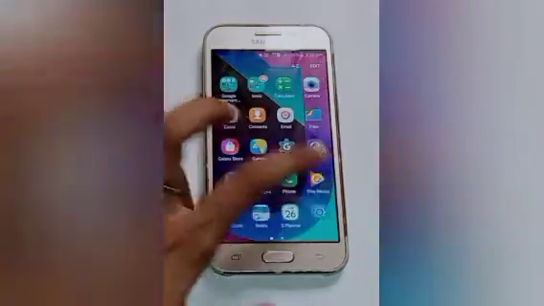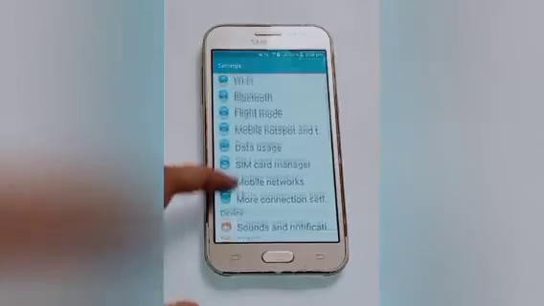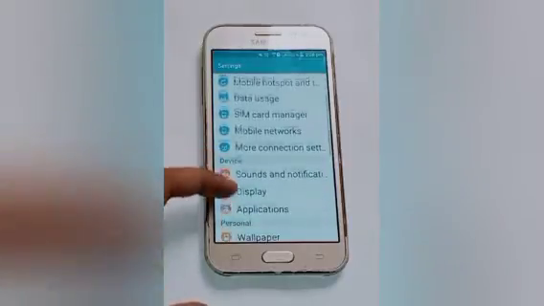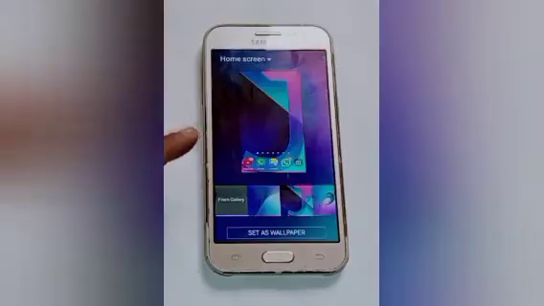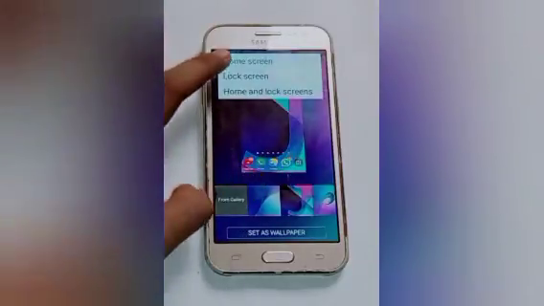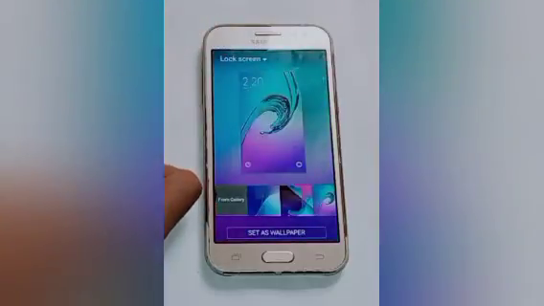Firstly, click on the settings icon. After that you will see many options. Swipe up and click on wallpaper. After that, first choose the screen on which you want to set the wallpaper. I want to set wallpaper on the lock screen, so click on lock screen.